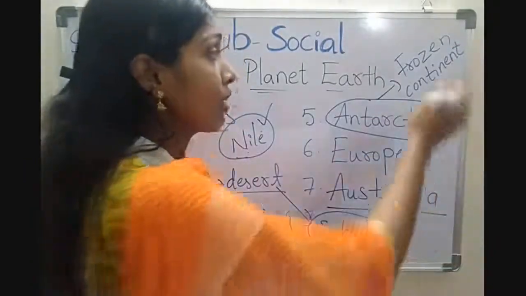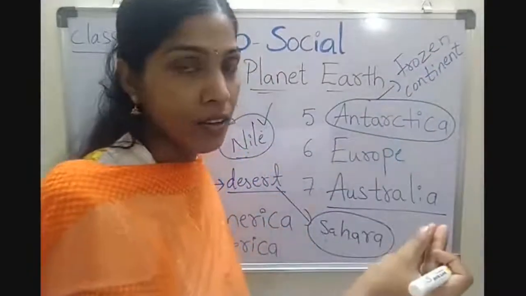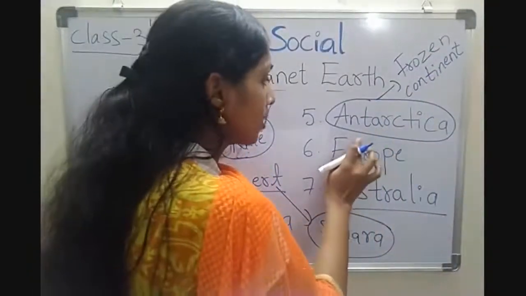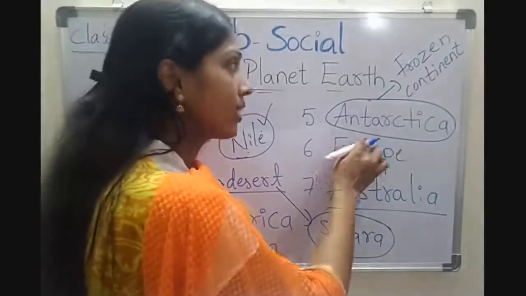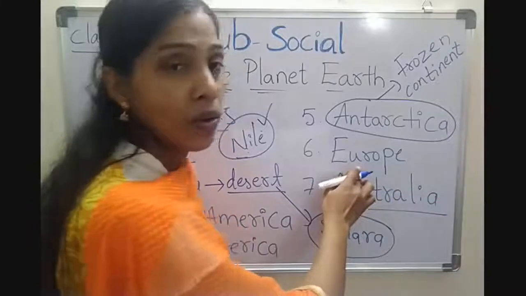So that is the reason we call it the frozen continent. Frozen means ice. So Antarctica is the fifth largest continent in the world. Europe is the sixth largest continent.